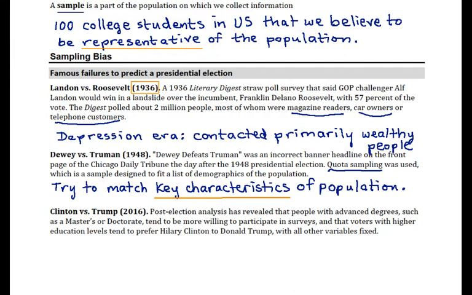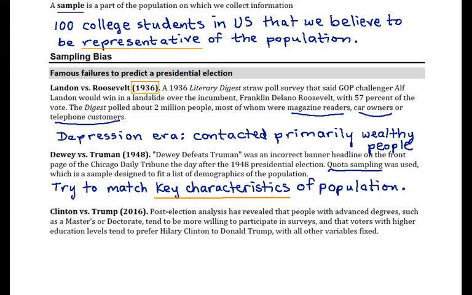If it's a person on the streets soliciting interviews, for example, that person will always tend to gravitate towards people who are more similar to them and maybe be more likely to get responses from people who are more similar to themselves also. So there's lots and lots of subtle biases that can come in that are impossible to put in this list of key characteristics. So quota sampling is not generally believed to work either.